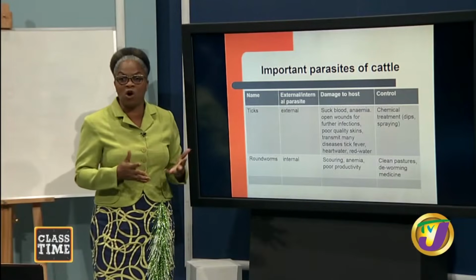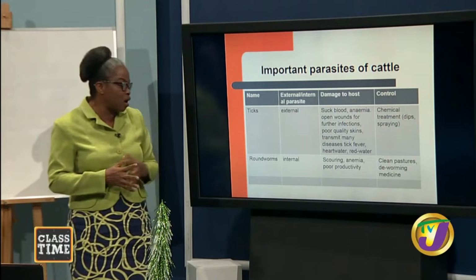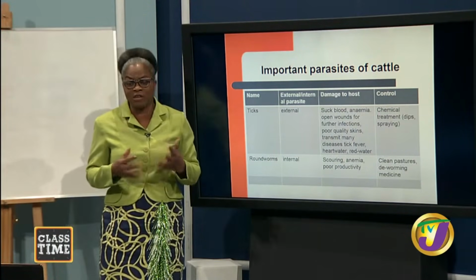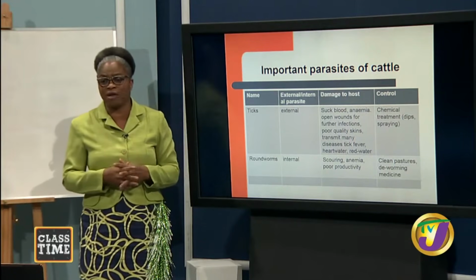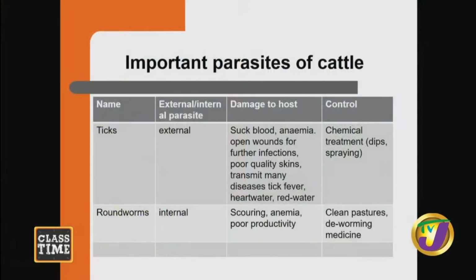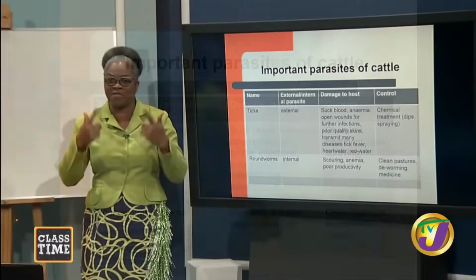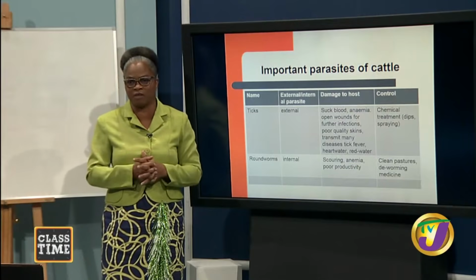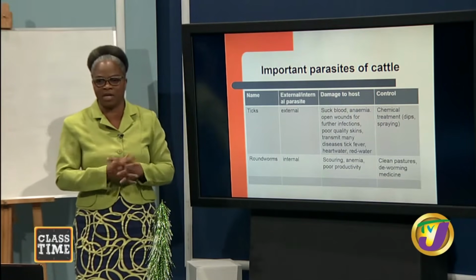You want when persons go to buy these things, they are getting good quality. Good? And ticks also transmit many other diseases. You have like the tick fever, the heart water, and the red water as well. Good? What is the control? You want to have chemical treatment of dips and also spraying the animals. Students, please note, when you're going to spray the animals, do not spray that chemical solution into the eyes of the animals. You want to always protect the eyes.